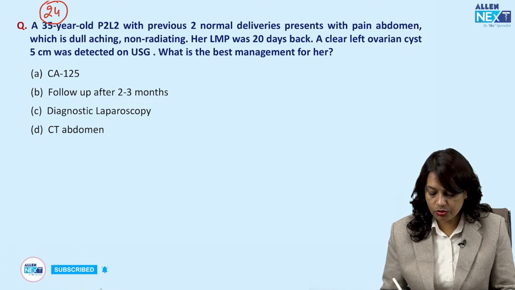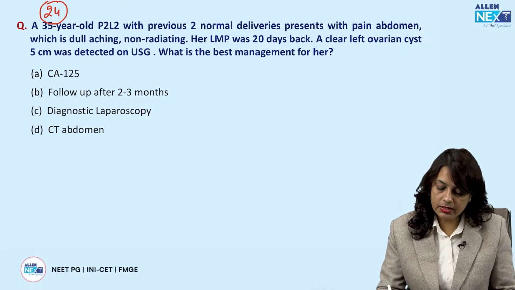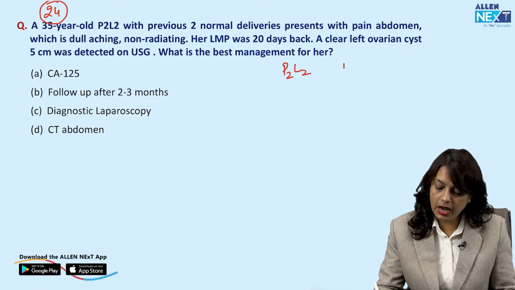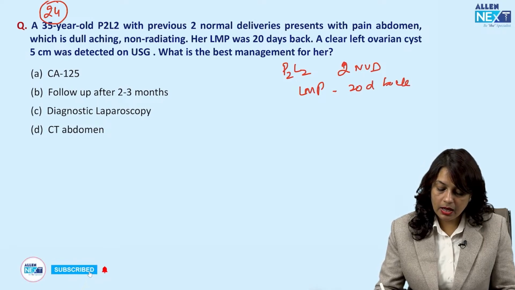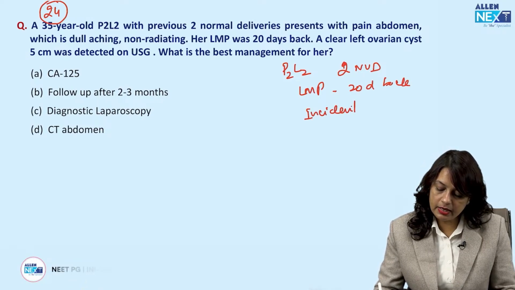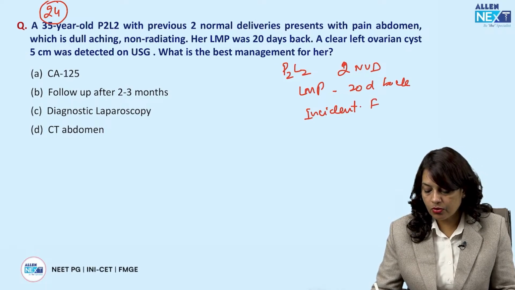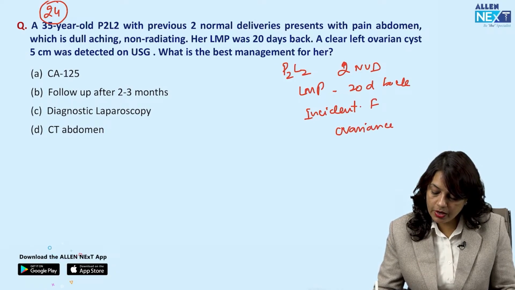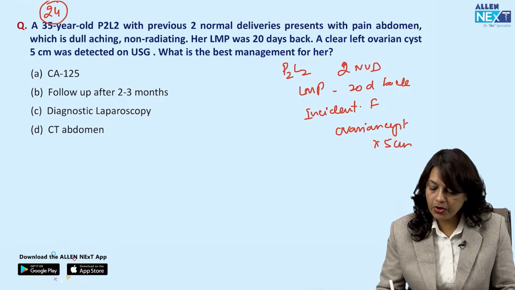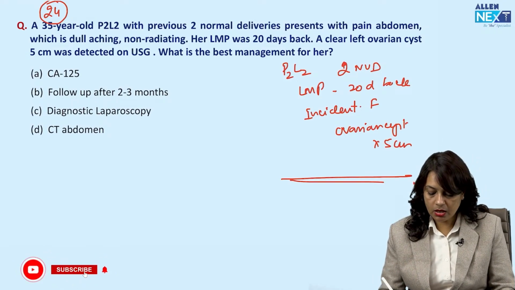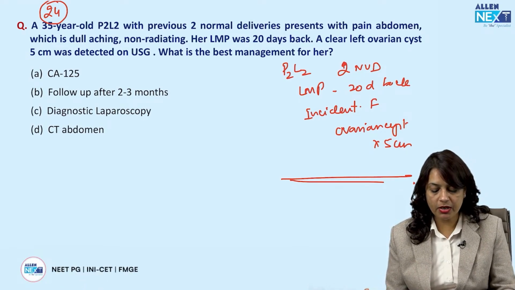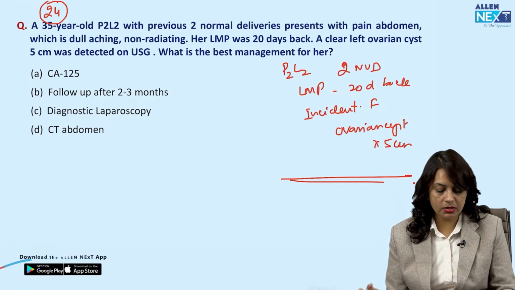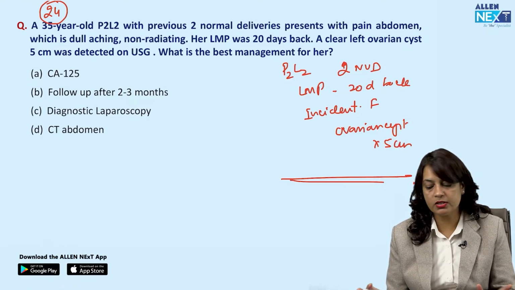Let us just review the question once more. She is a para 2 L2. She had 2 normal vaginal deliveries. She had her LMP 20 days back, and there is an incidental finding of left ovarian cyst that is 5 centimeters. Okay. Now, what are the options given to me? Are you going to do CA-125 in her? Follow up after 2 to 3 months, do a diagnostic laparoscopy or do a CT scan?